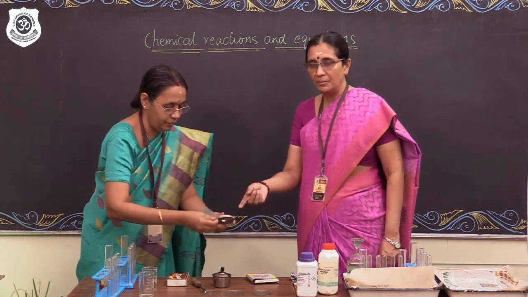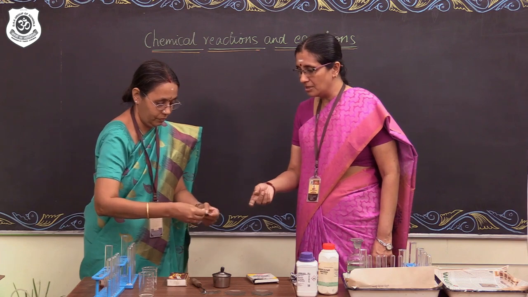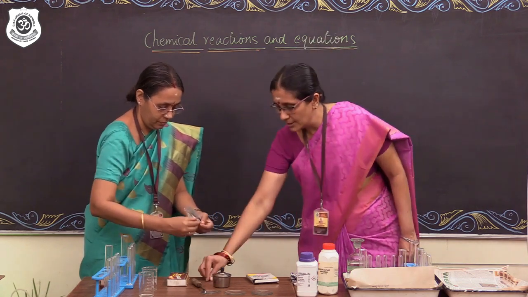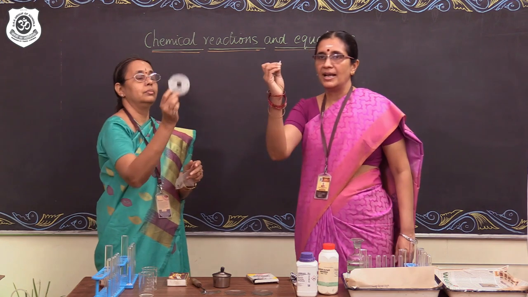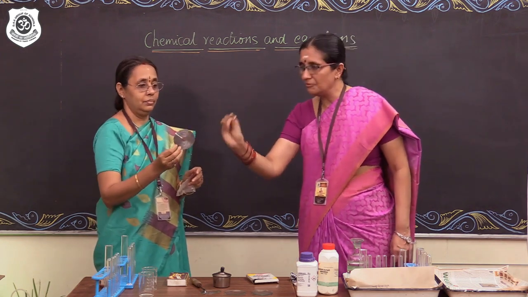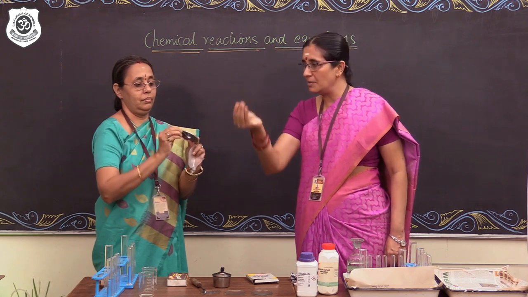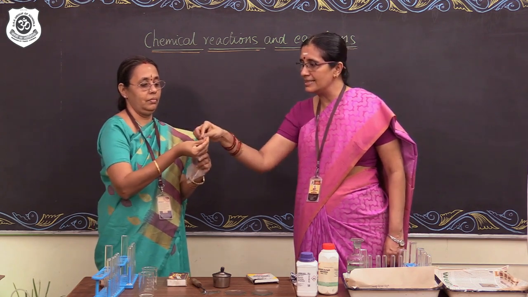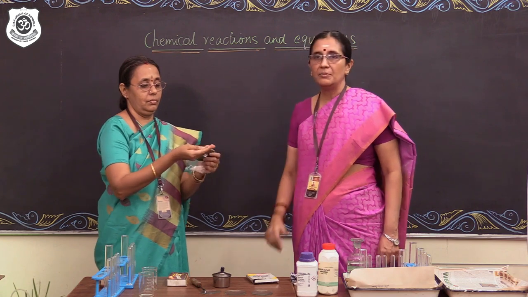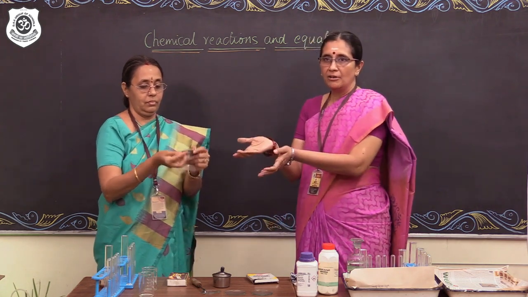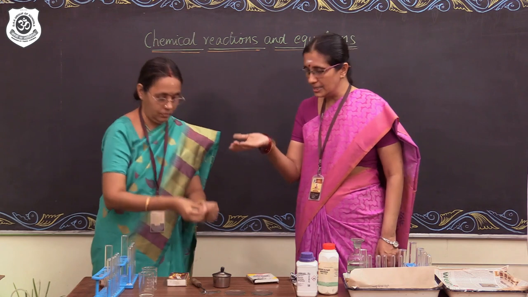We have magnesium ribbon here. Ma'am is breaking a piece of the magnesium ribbon. This is magnesium, an alkaline earth metal. It's a metal which can be easily broken. Unlike other metals which cannot be broken, this can be taken and sliced easily. These are called magnesium ribbons. Now this breaking of magnesium ribbon is a physical change.